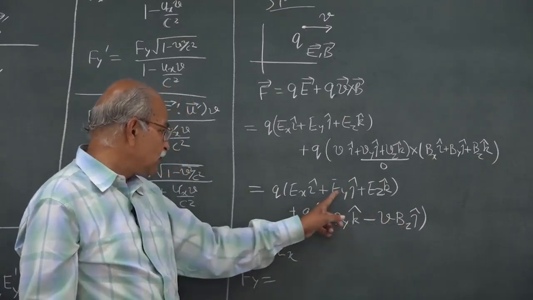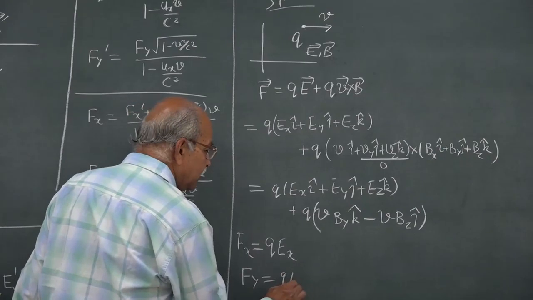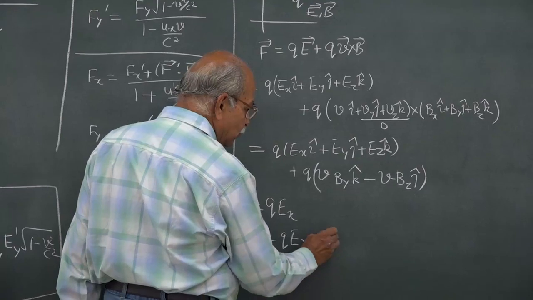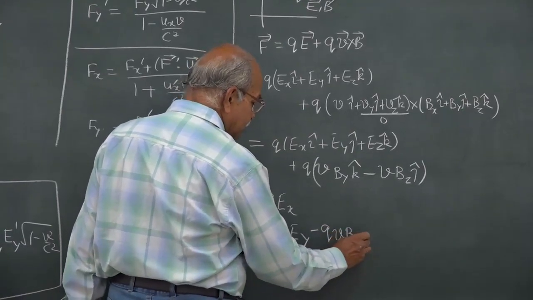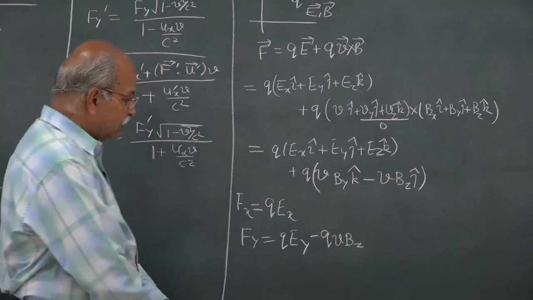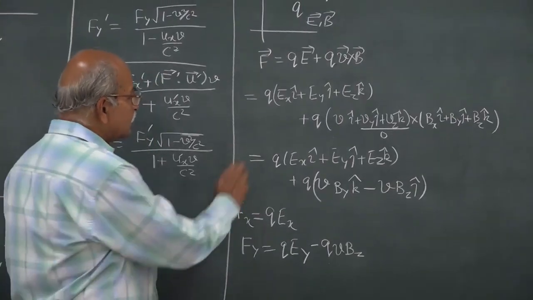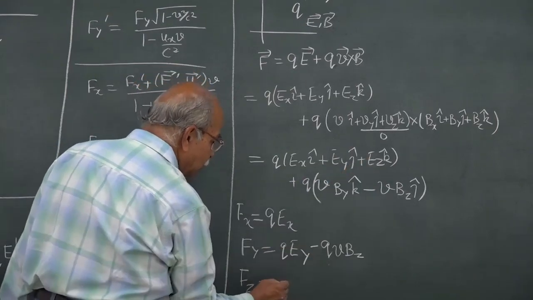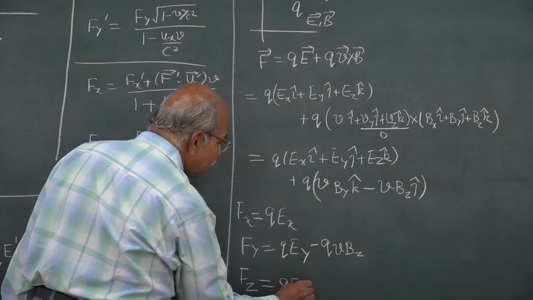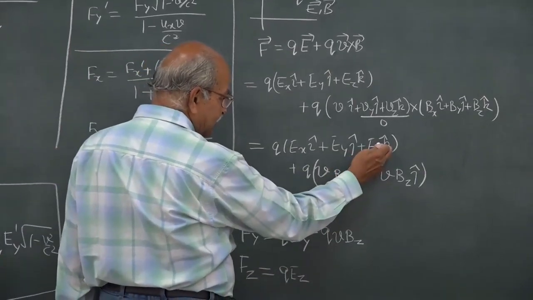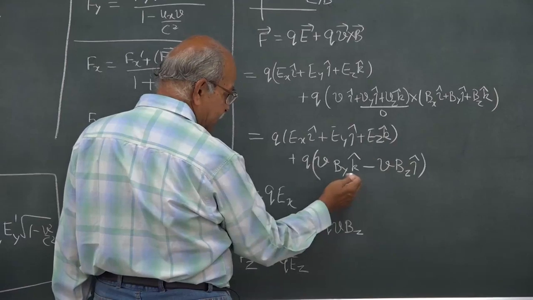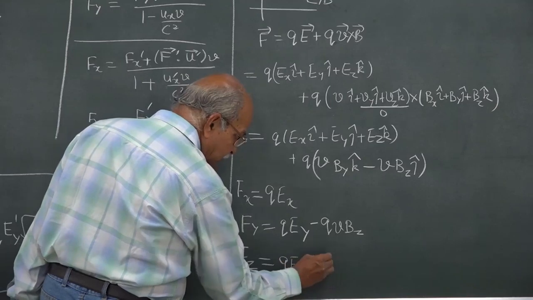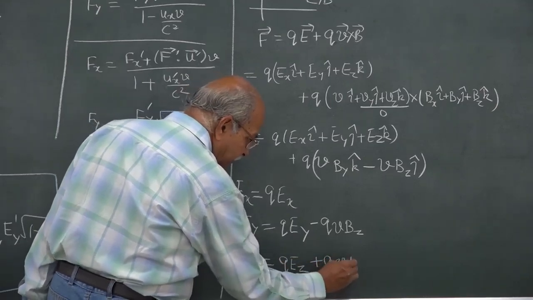So, q into Ey, and then minus q v Bz. And the z component Fz is equal to q into Ez, and k cap is also from two places, so plus q into v into By.